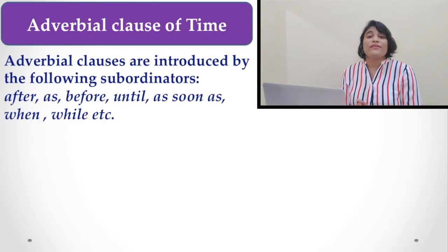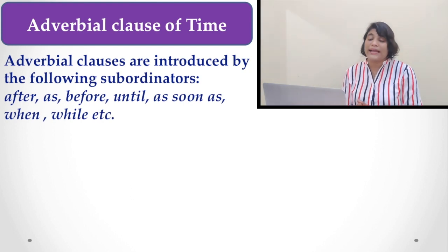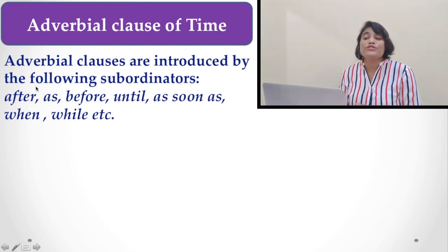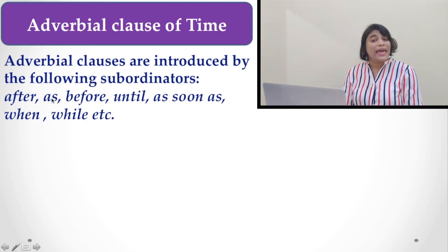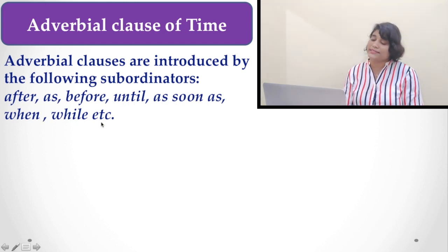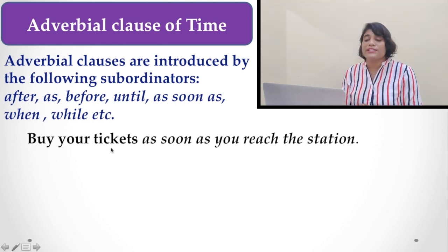Adverbial clauses of time, as you already know, are introduced by the following subordinators: after, as, before, until, as soon as, when, while, etc. So here are the examples for you. Buy your tickets as soon as you reach the station.